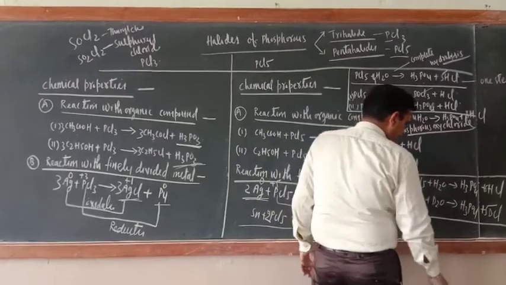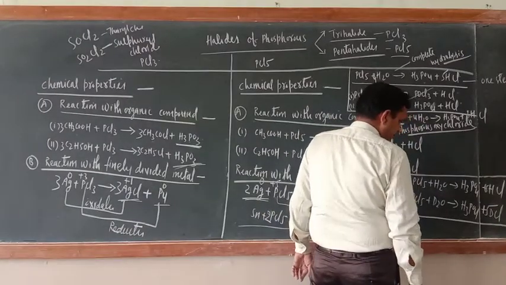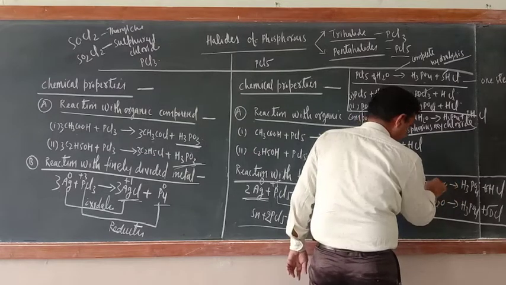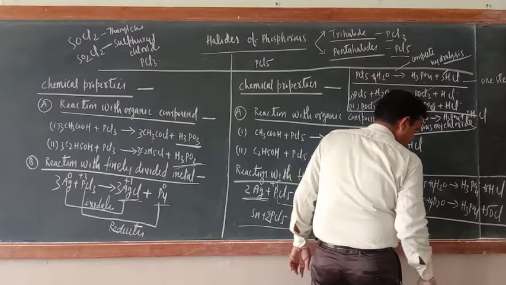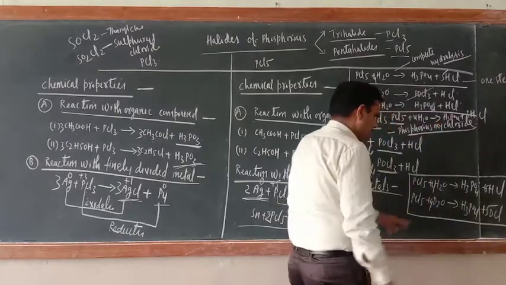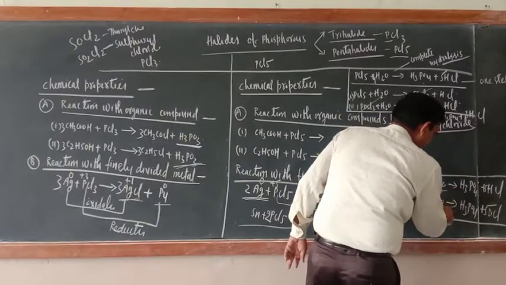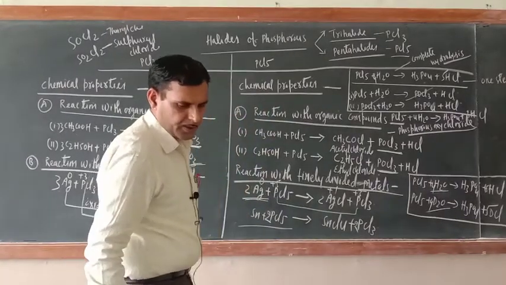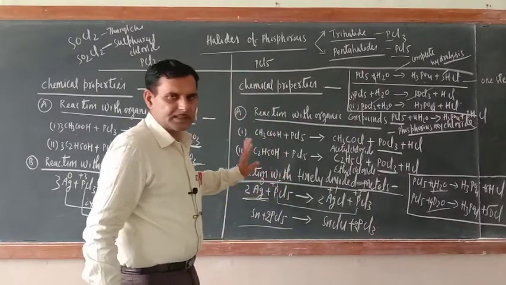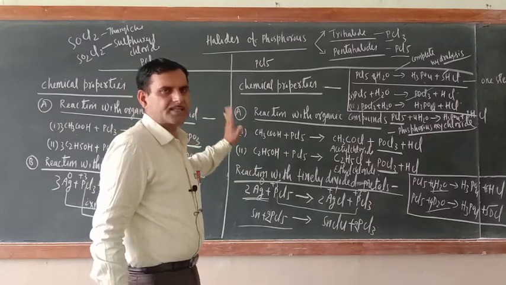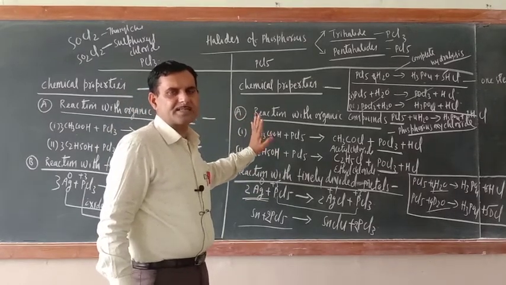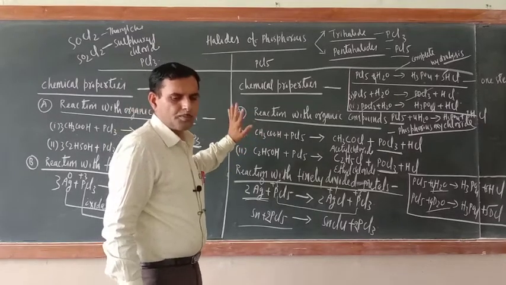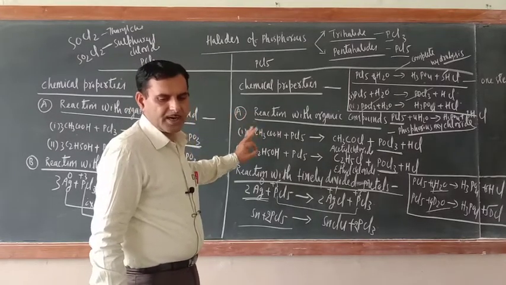Now 5, 3 is 8, so here 4, here also 4. So just remember, as water reacts, D2O will also react in the same way. No problem at all. As far as the structure of PCl3 and PCl5 is concerned, I already told you, so no need to draw the same structure time and again.